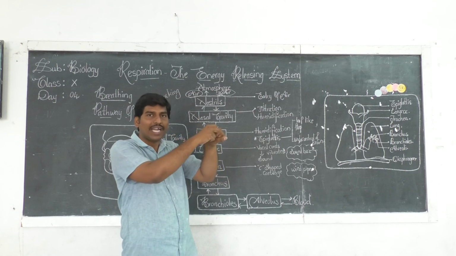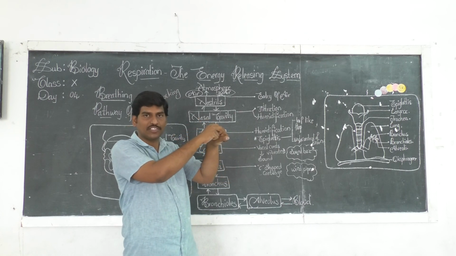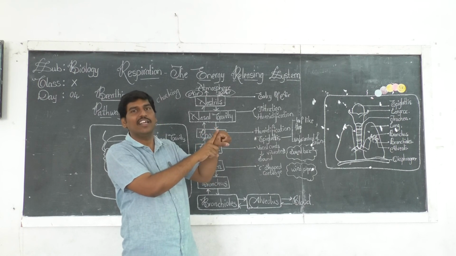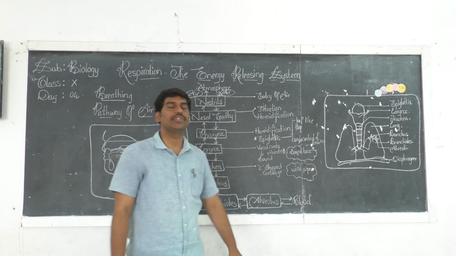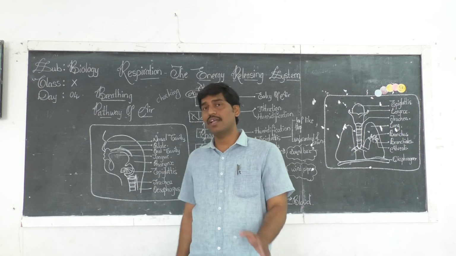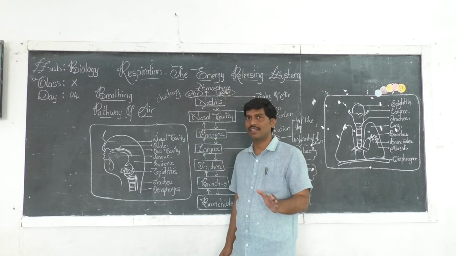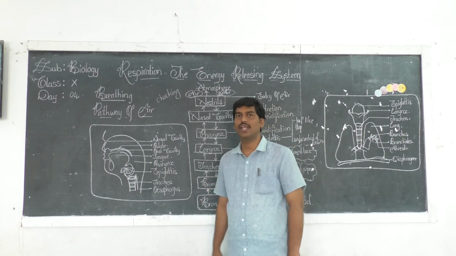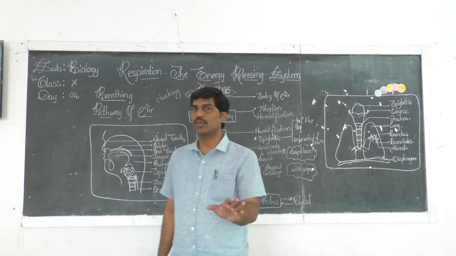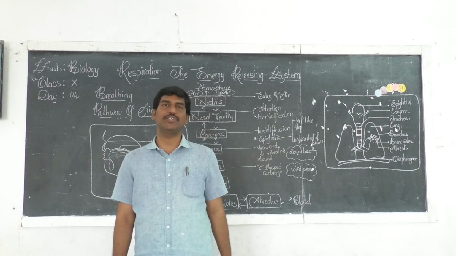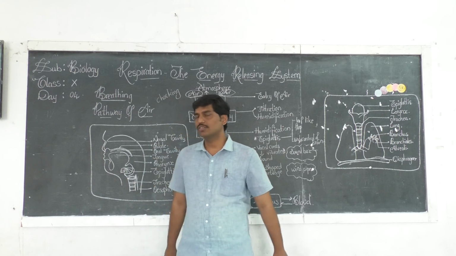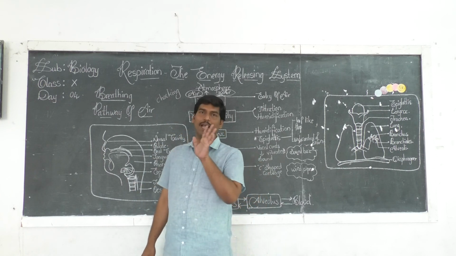Only when the food particle comes due to swallowing, and as a result peristalsis starts, then only the esophagus is going to be open. But trachea is not like that. Trachea is always open. It cannot be closed. If the trachea collapsed, you can't imagine your life, because there is no exchange of gases. So trachea should not be collapsed.